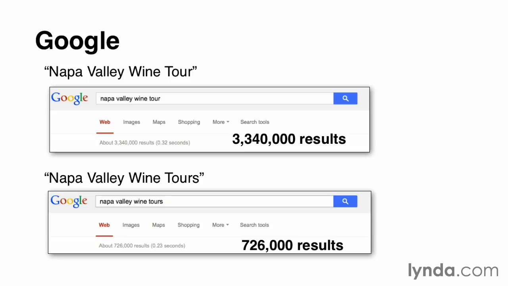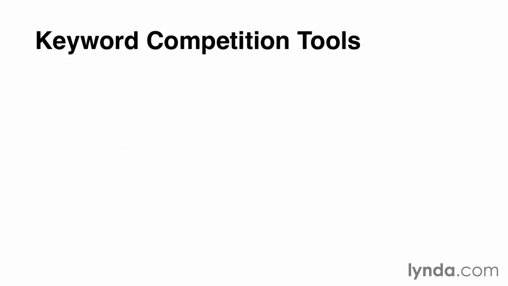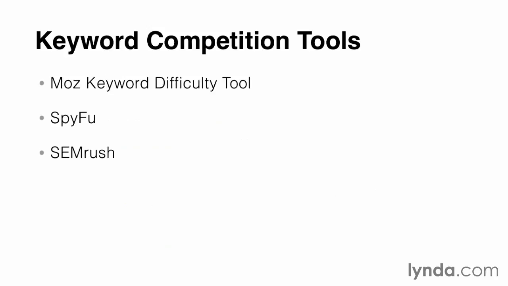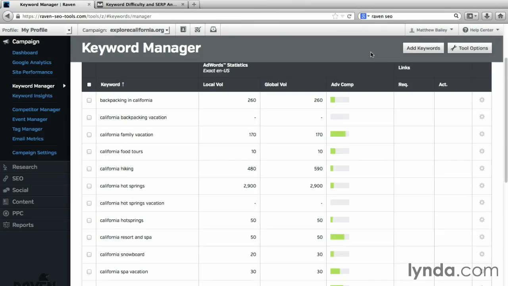Now, going into some of the competition tools that are out there, I've mentioned a few of these already, but the Moz keyword tool, SpyFu, SEMrush, or LinkDex, they all do basically the same thing, and a lot of them use the same competitive data. Now, a lot of the keyword research tools allow a level of assessing the competition.